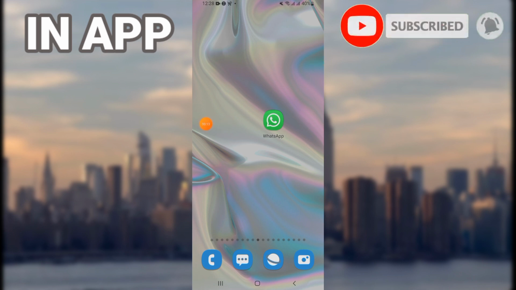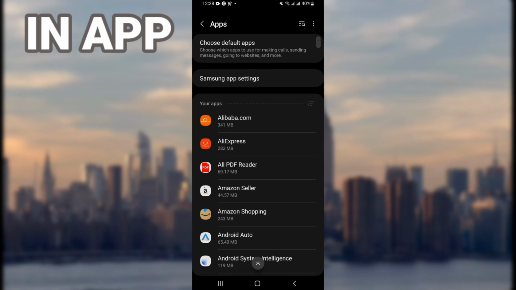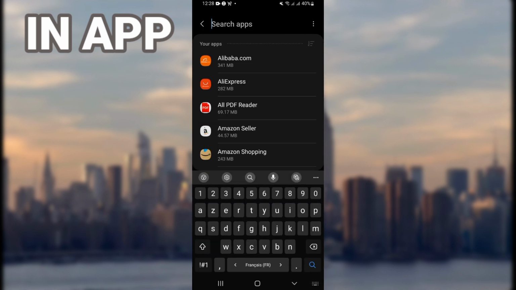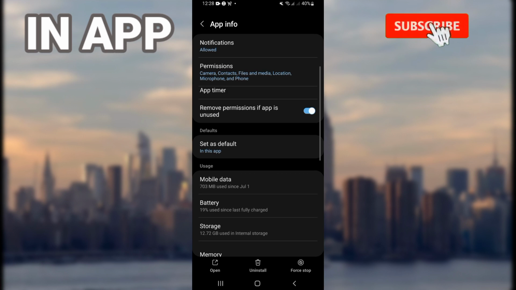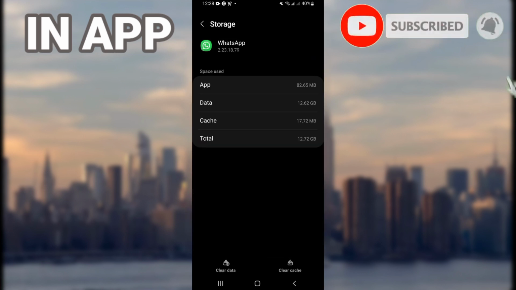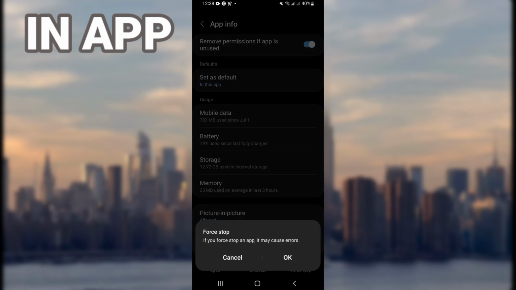So first, don't open your WhatsApp. Go and open the settings of your device. After that, open your apps option. Right here in your apps option, you have to search for WhatsApp. Open it and scroll down to storage. Click on clear cache, and right now you have to go back and click on force stop.